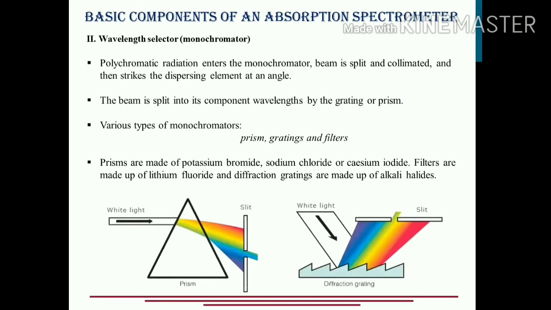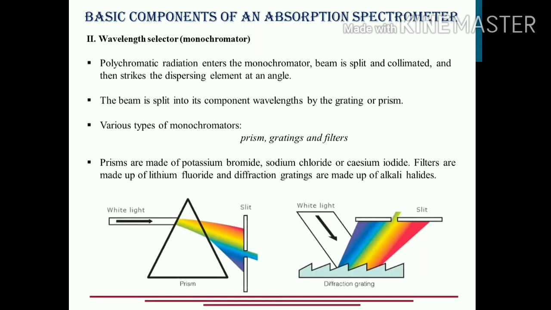Monochromator is also called a wavelength selector. As I had told you, from the source of radiation, the polychromatic radiation comes out of the source of EMR. Now, I don't require the entire wavelength range of the EMR. I simply require, let's say, the yellow part, or the blue part, or the ultraviolet region in a particular wavelength range. So how do I filter that? For that sake, a monochromator is used.